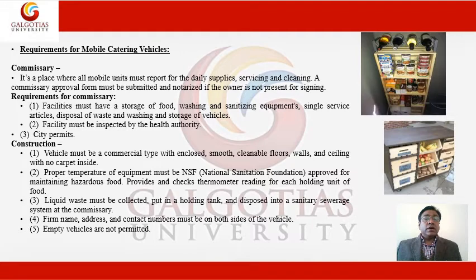So all the raw materials basically come as daily supplies, and they are cleaned there, like vegetables etc. Generally post COVID, a lot of emphasis is on the hygiene factors. So a commissary is basically a receiving area where the food comes and is cleaned, and we can do various mise en place, chopping, cutting. There should also be a storage facility in a commissary, and sanitizing equipment should be there.